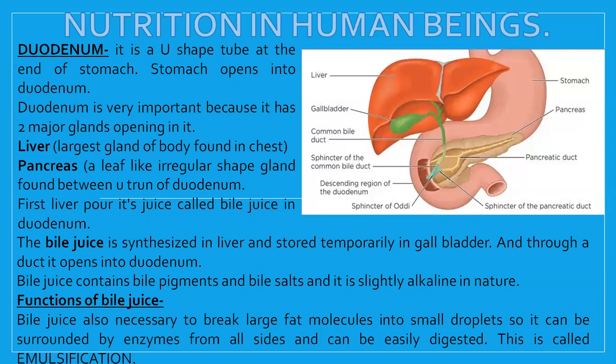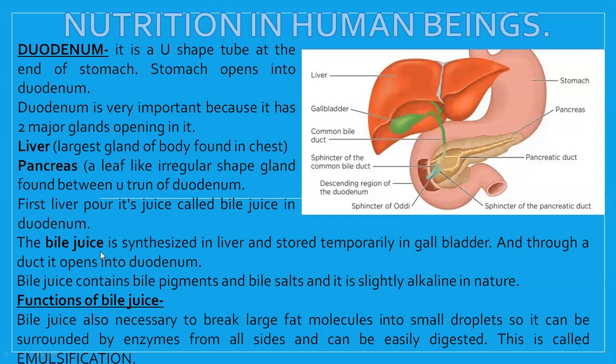Now why is it so? Because sugar is powdery, so it has a large surface. Each crystal has a large surface area, whereas the cube sugar has only 6 sides available. So it will slowly dissolve layer by layer, and it will take time. So when the fat is emulsified, a large surface area is exposed, which is necessary for the enzyme lipase to work on. So lipase gets a larger surface, and they will quickly digest it into fatty acids and glycerol. That is the importance of bile juice.